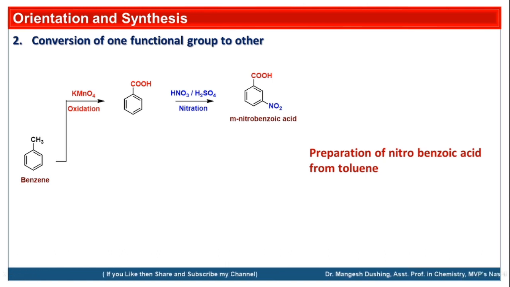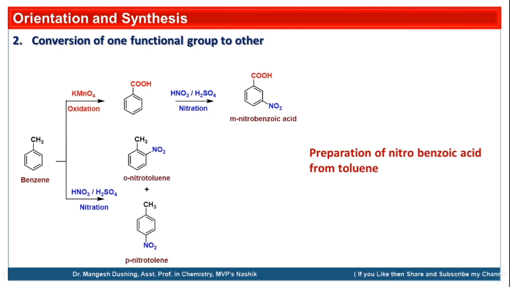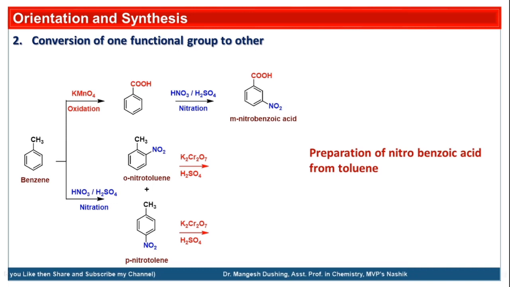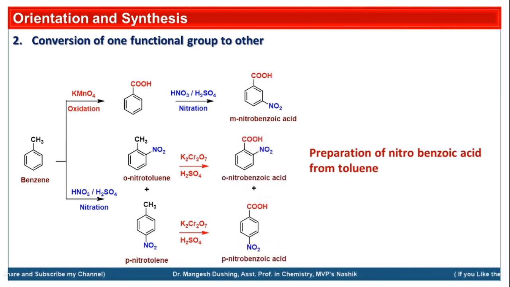But if you carry out the nitration first, then methyl acts as an activator. So methyl directs the incoming nitro group to the ortho and para positions. So we will get these two products, ortho nitrotoluene and para nitrotoluene. Now if we oxidize this methyl group by using dilute KMnO4 or K2Cr2O7/H2SO4 as the oxidizing reagent, then we will get ortho nitrobenzoic acid and para nitrobenzoic acid.